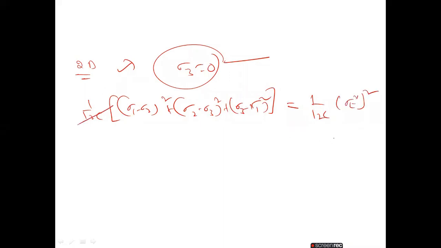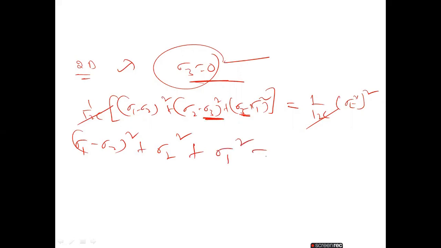The 12C cancels. Sigma 3 is 0, so we get (sigma 1 minus sigma 2) whole square plus sigma 2 whole square, because sigma 3 is 0, and again sigma 3 is 0, so sigma 1 whole square, equal to sigma T star square.